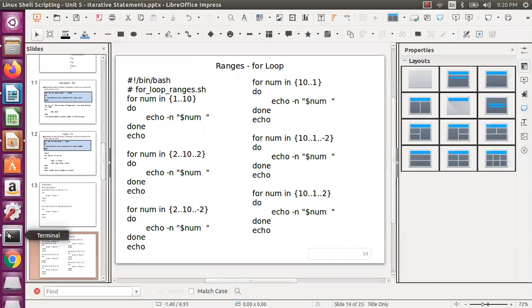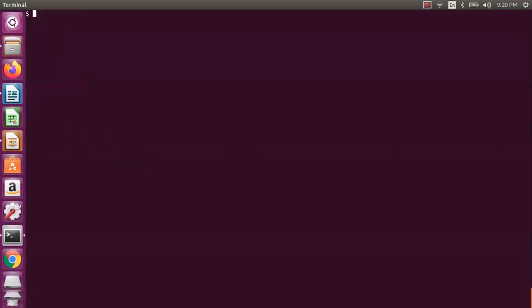So I will try to do the same thing. Let us assume for num in, let us assume I need to do 1 to 10, then do, I am directly doing it here. So echo $num, maybe with -n I will put, echo -n, right? And then I will put a space, then done. Okay, so it is giving me that particular output. Now if you see this one, 1 to 10, it is printing this way.